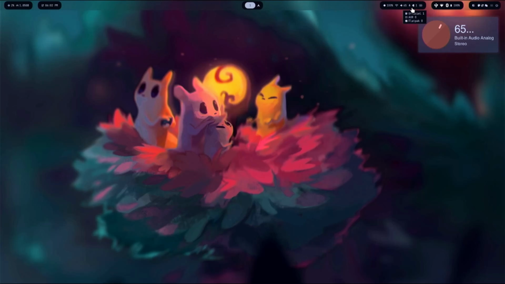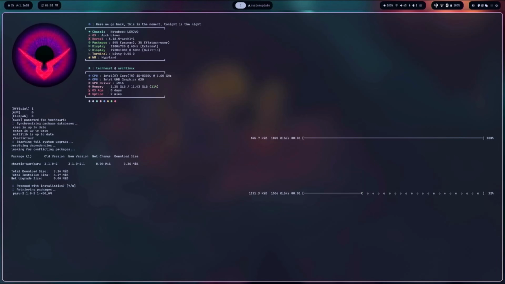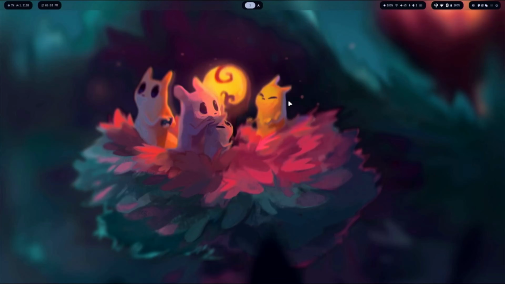Spiffy. We have our mic. And actually, I think there's one update. This is where updates are. I'm going to click this. And yeah, I think it brings up the updater. Is that using Peru or... At any rate, there's one update, so I'll apply it. When it's done, it closes, and the update goes away.